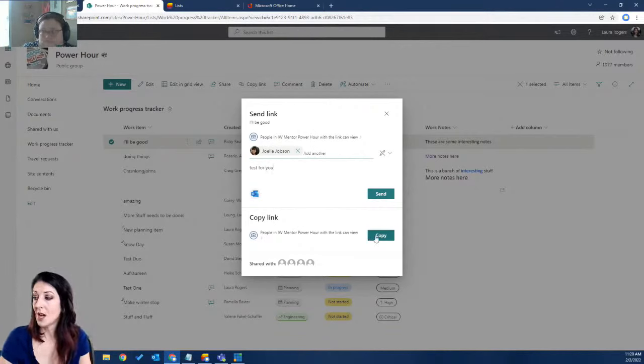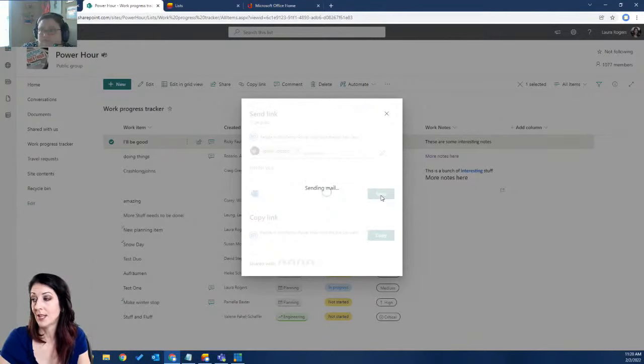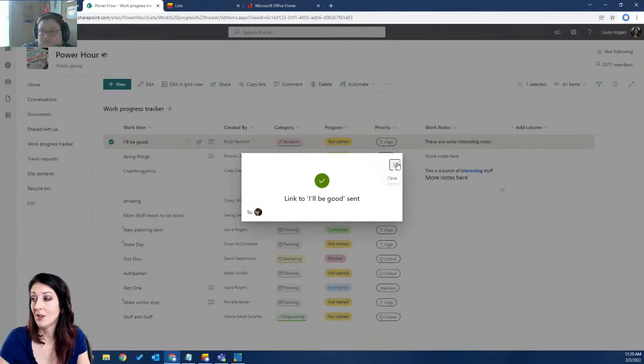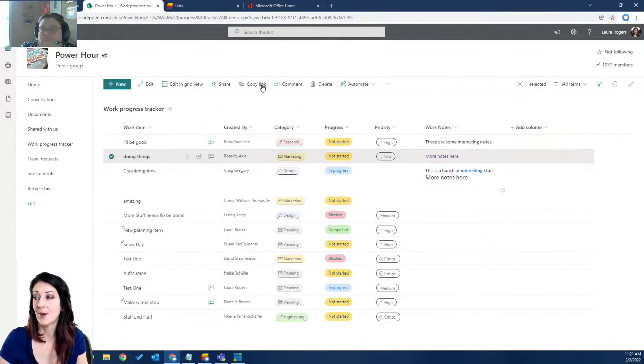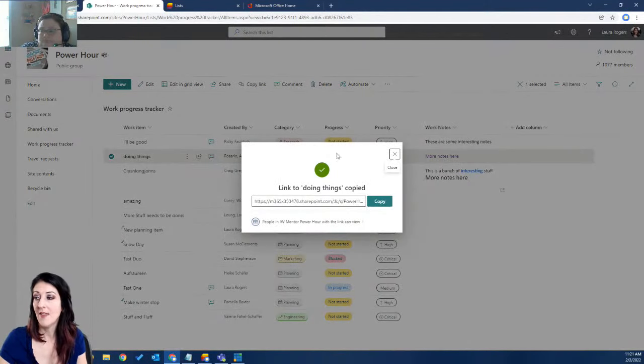Then I can also just copy the link. So maybe I'm just having a conversation with someone and I just need to quickly copy the link. I can do that from here too. So now it's sending her an email. But I can also just quickly copy the link. I'll just take this one. And then just a quicker way of just grabbing that and sending it to someone in an email or in a chat.